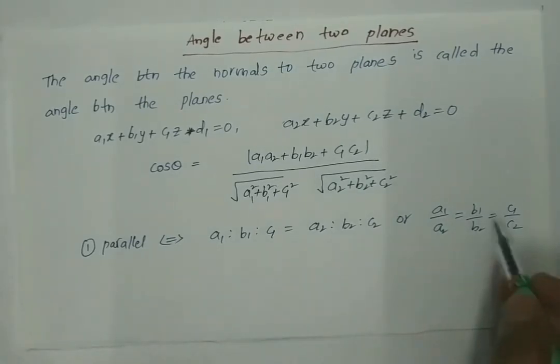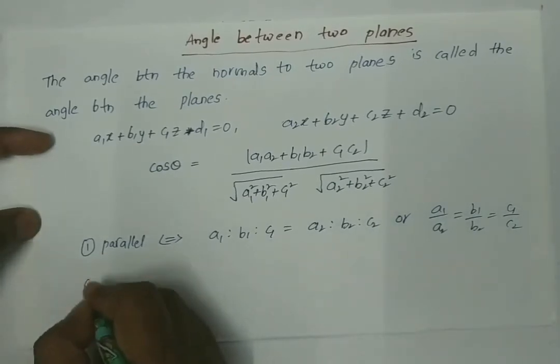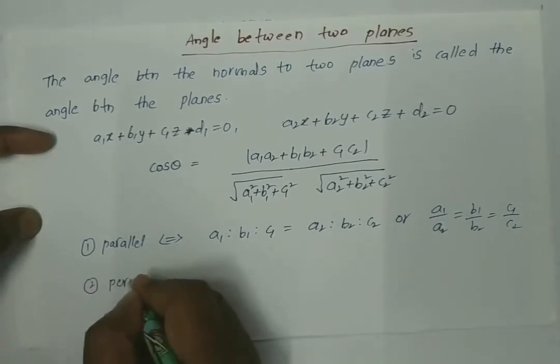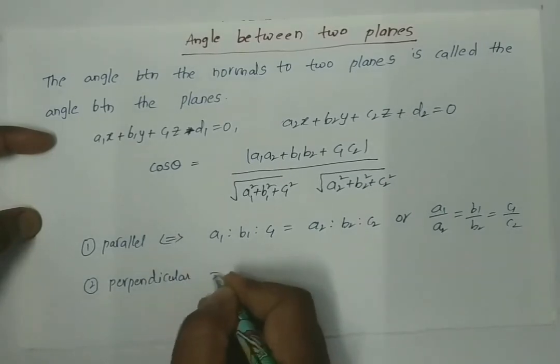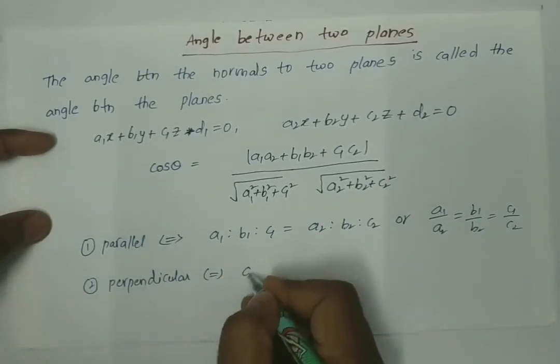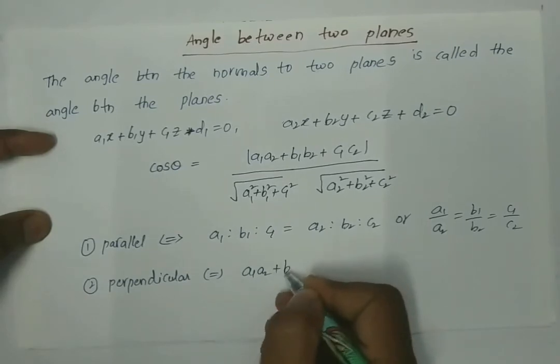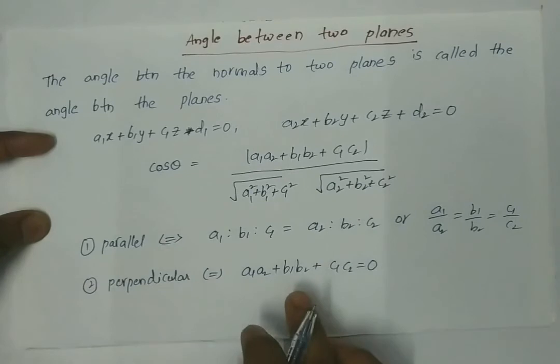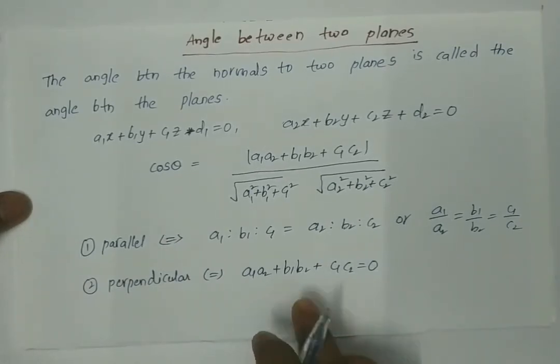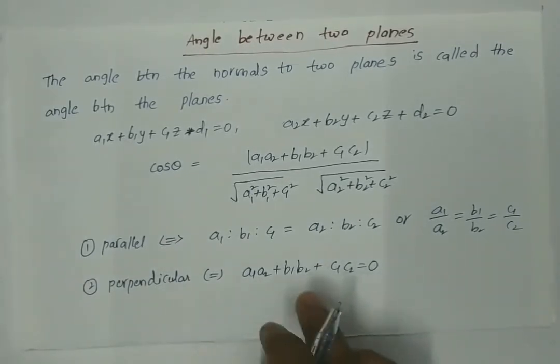Similarly, the planes are perpendicular if and only if a1 a2 plus b1 b2 plus c1 c2 is equal to 0. So this is the condition for two planes to be perpendicular.